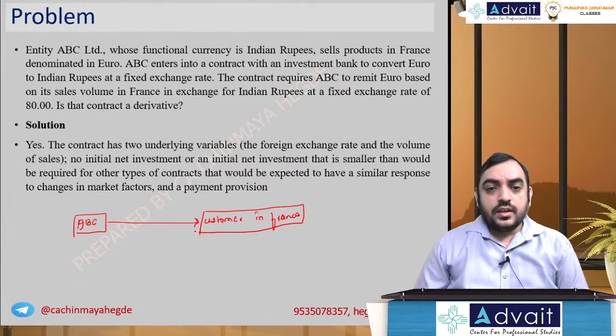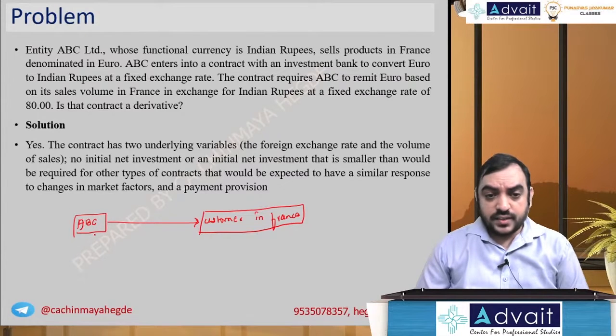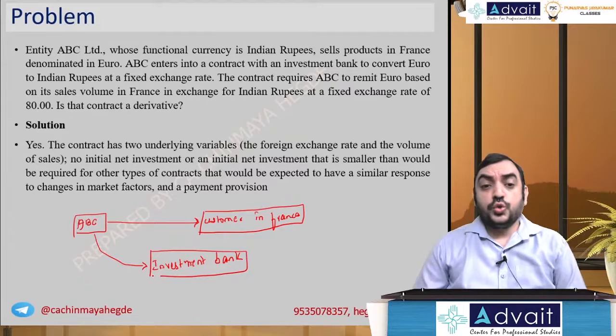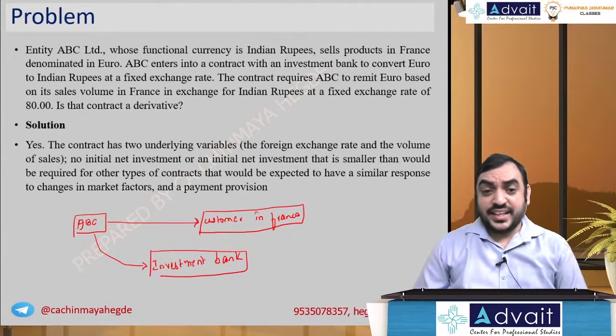And ABC enters into a contract with an investment bank. And what is the contract? To convert euro into rupees at a fixed exchange rate.